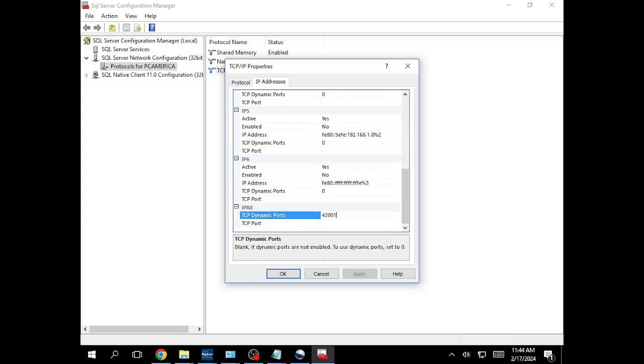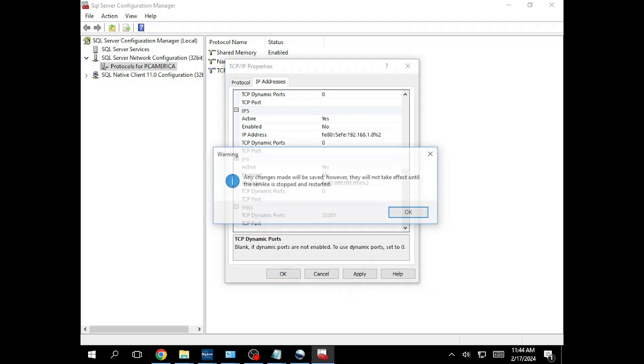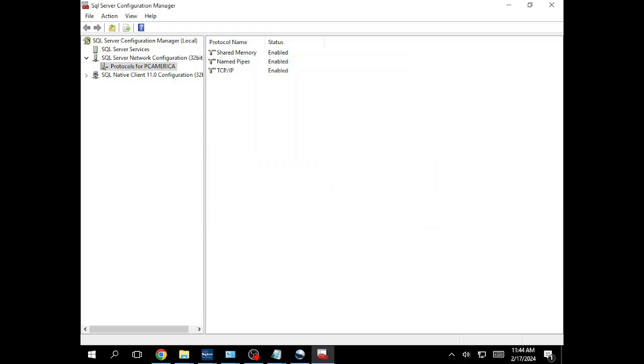And then you're going to change this to 32001. You're going to click OK. It's going to tell you that you need to restart the services. You're going to click OK.